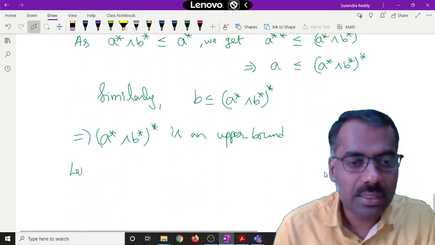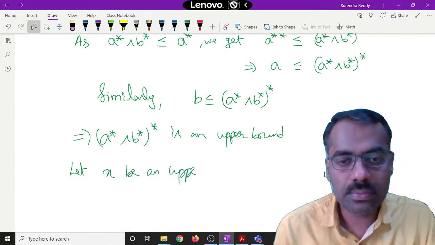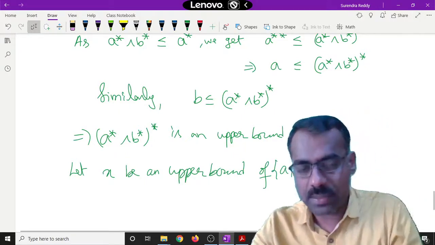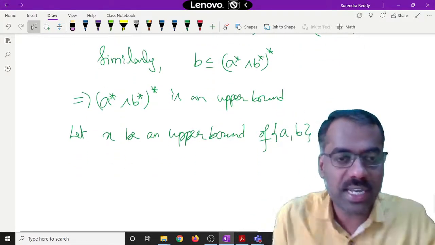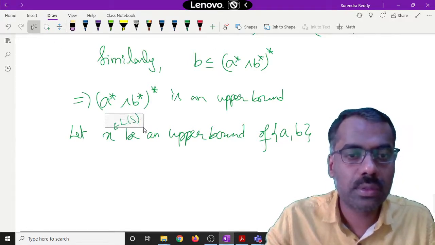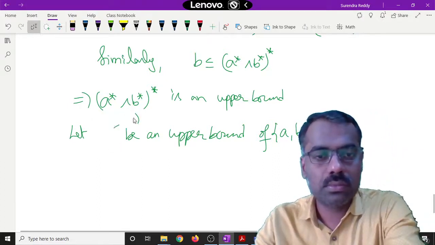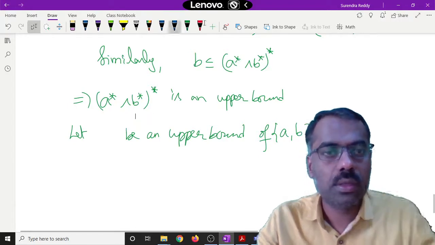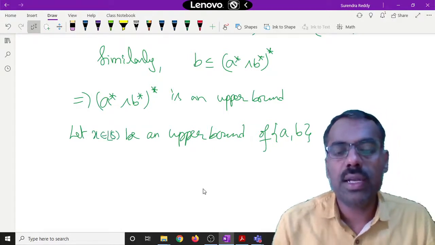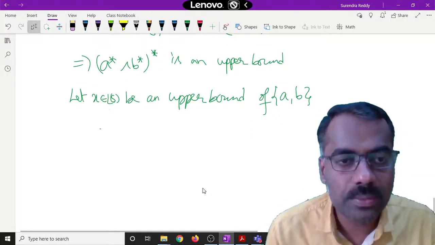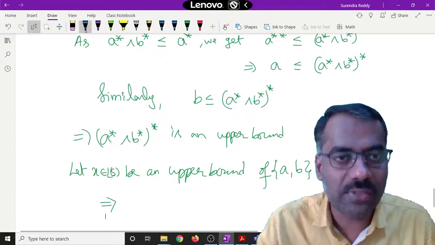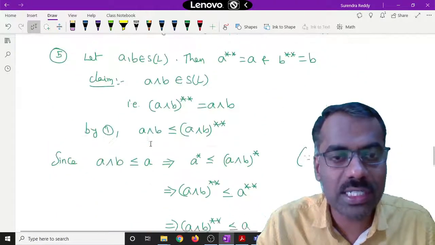So start with: let x be an upper bound of this A comma B. Of course x also belongs to L of S. So let x belong to L of S be an upper bound of A comma B. Any problem? The notation is L of S.